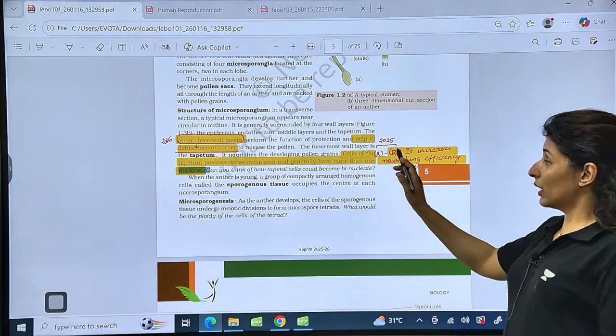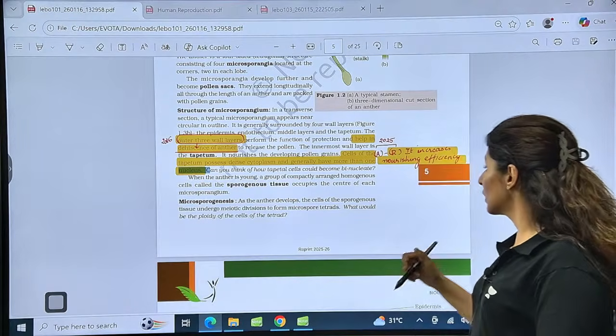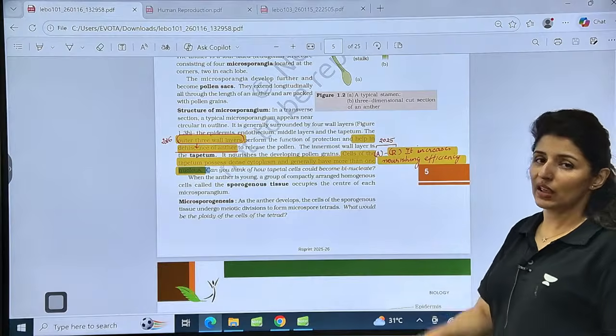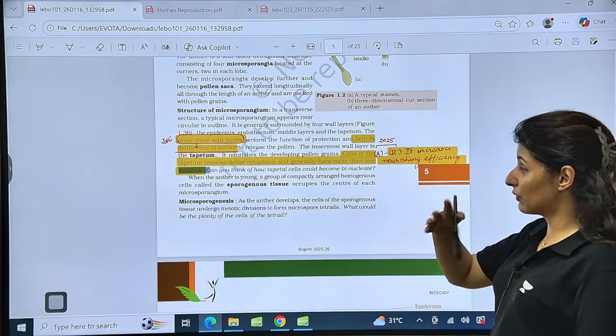2025 question. Now it came in the form of assertion reason. Why does it have more than one nucleus? Because it increases the nourishing efficiency. This is the correct reason. So this was the assertion reason in 2025 last year.